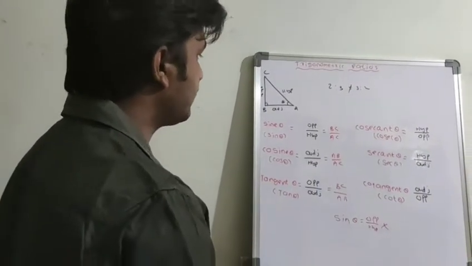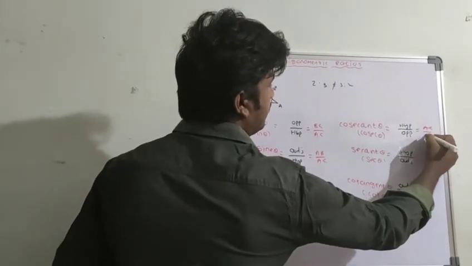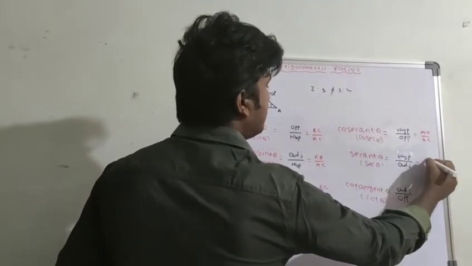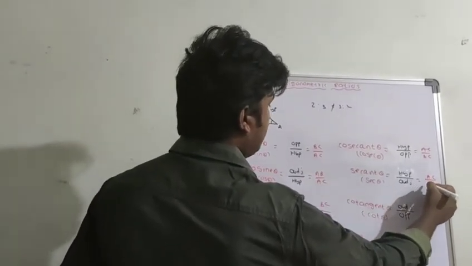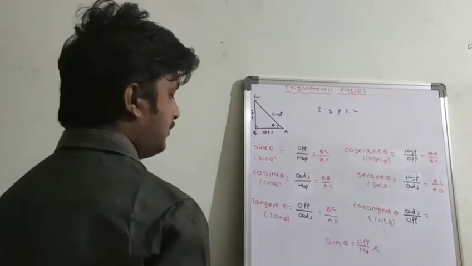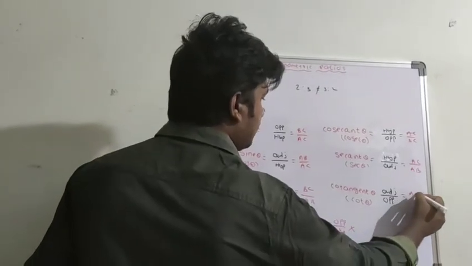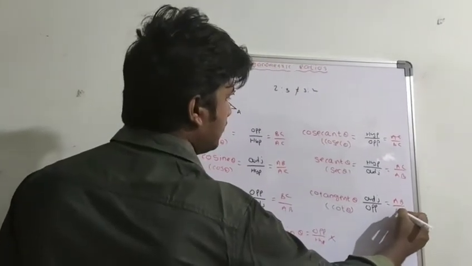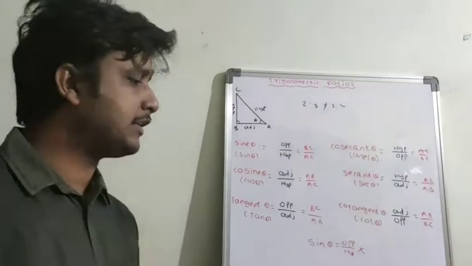So hypotenuse AC by opposite BC, and hypotenuse AC by adjacent AB, and adjacent AB by opposite BC. So these are the fixed trigonometric ratios.